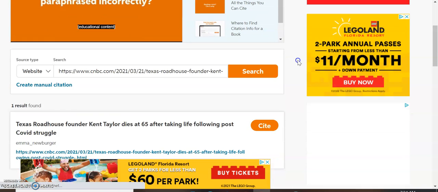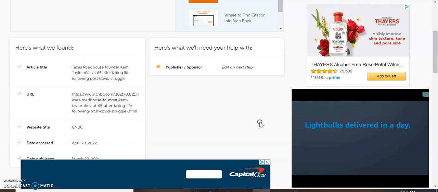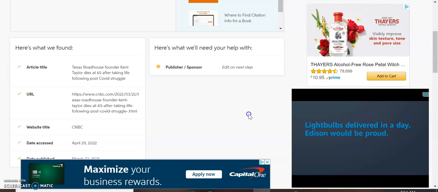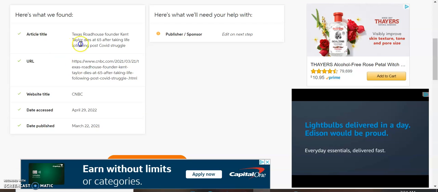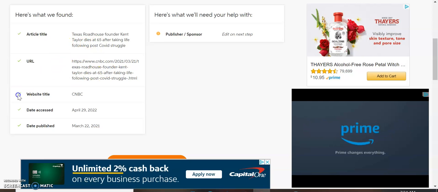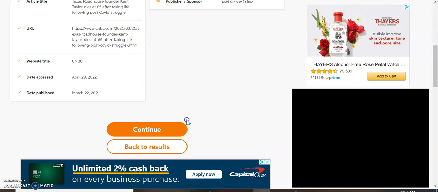I click cite, and it's free, this EasyBib, so there's going to be a lot of ads, so you kind of have to work around those. But it gives me all of the information: the title of the article, the URL, the title of the website, CNBC, where I found it, the date that I accessed, which would be today, and then the date that it was published, which would have been March 22nd.